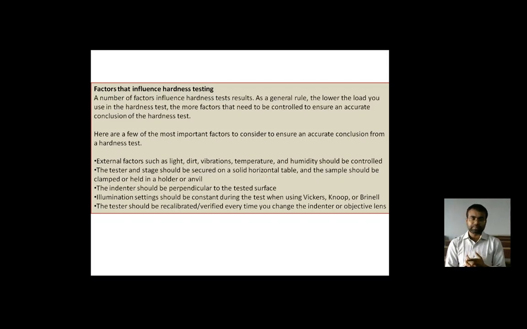The tester and the stage should be secured on a solid horizontal table, as shown in the figure, and the sample should be clamped or held on a holder. The indenter should be perpendicular to the test surface, not like this, not like this. Illumination settings should be constant during the test when using Vickers, Knoop or Brinell, and the tester should be recalibrated and verified every time you change the indenter or objective lens. These are the factors we need to consider regarding the performance of the hardness test.